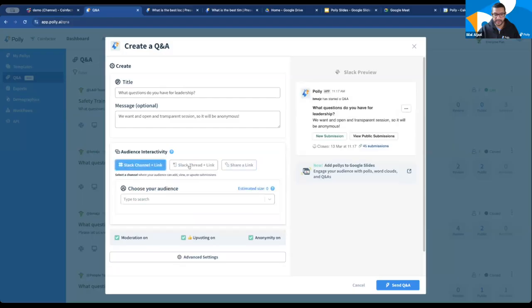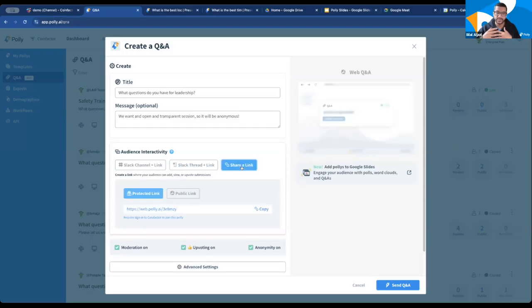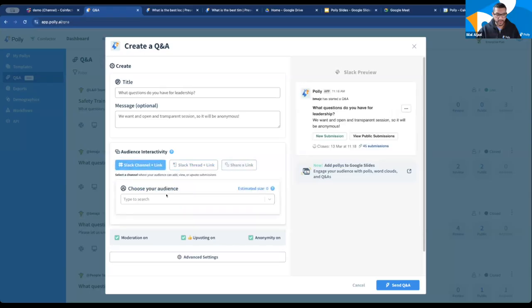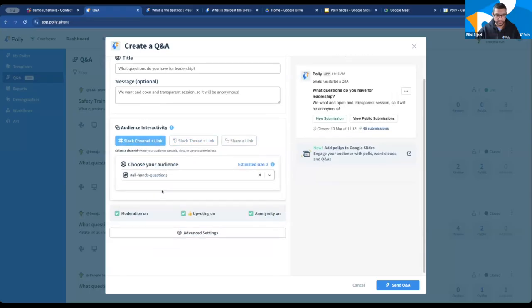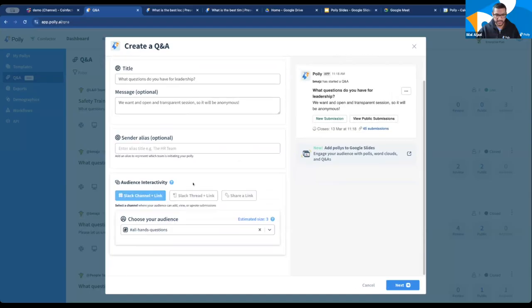This feature, being able to share just a link to a Poly, is going to come to other Poly types as well, not just Q&A. So you'll be able to use Poly as an independent application that is not strongly tied to your Slack or Teams. For the purposes of the demo, I will choose a channel though, and we'll use the all hands questions channel. I'll go into advanced settings and say this is coming from my events team.